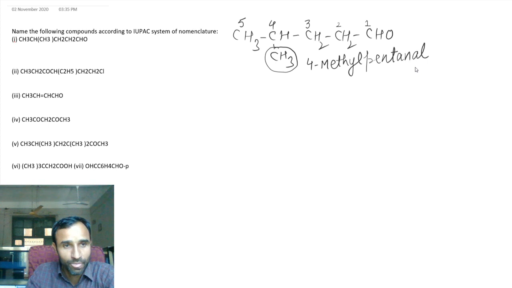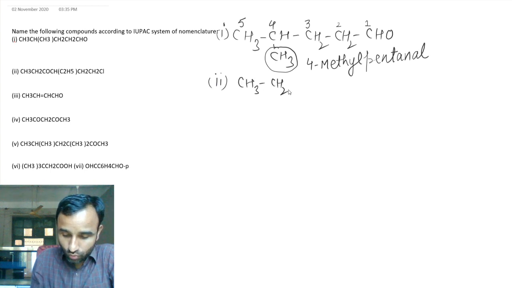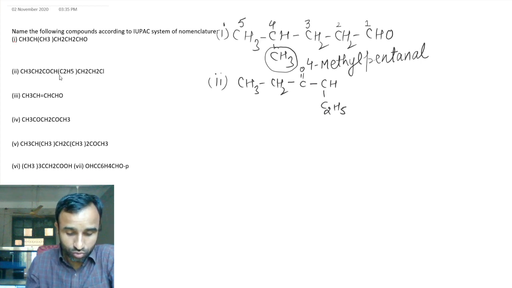Got it? Now question number 2. In question number 2, there is CH3, CH2, CO, then CH and C2H5 attached to CH.